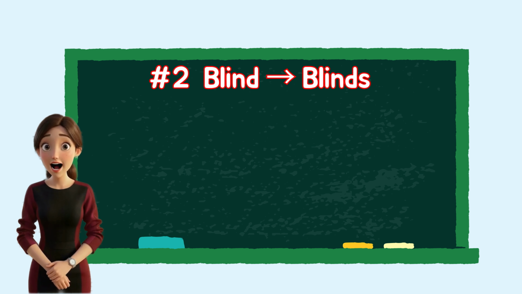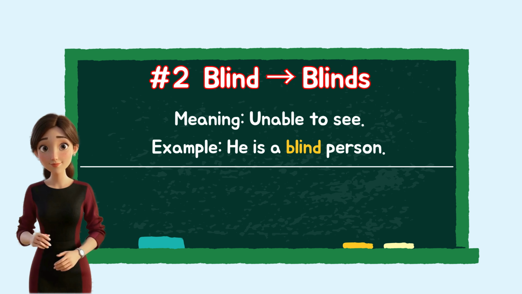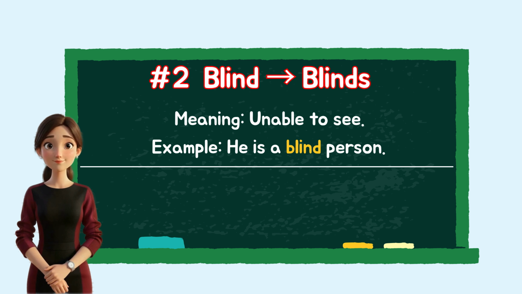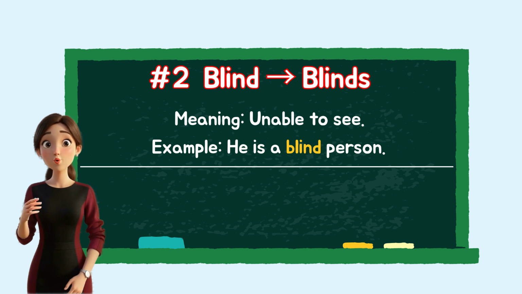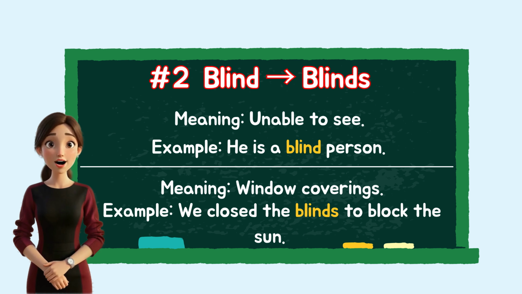Number 2. Blind. It means unable to see. Example, he is a blind person. When we add s to the word, it becomes blinds, which means window coverings. Example, we closed the blinds to block the sun.